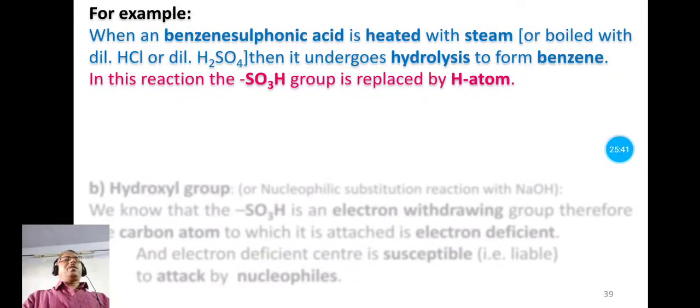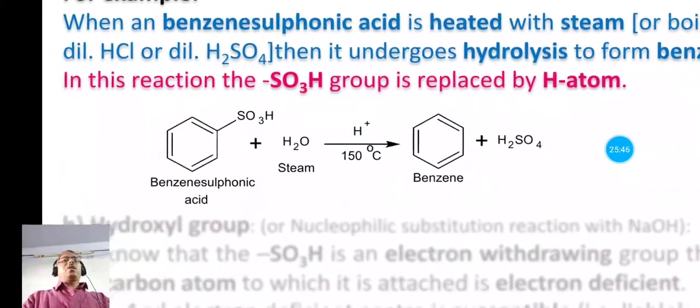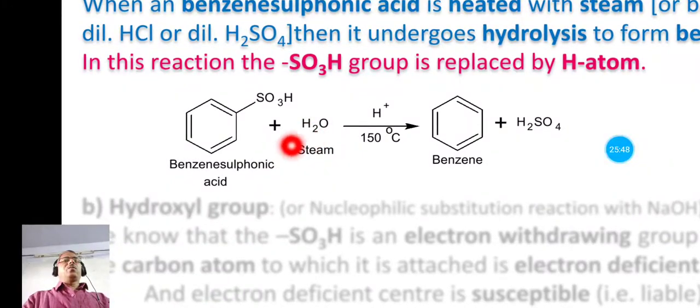When this benzene sulfonic acid is heated with steam, that is H2O, then the SO3H group is replaced by hydrogen, and the SO3H and OH are given out as a water molecule. The same product is obtained when dilute HCl or dilute sulfuric acid is used instead of steam. The product benzene is obtained.